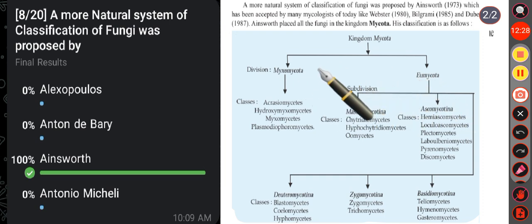Okay. Again, he divided the division Myxomycota directly into four classes. These are Acrasiomycetes, Hydromyxomycetes, then Myxomycetes, and the last one is Plasmodiophoromycetes. But the second division, that is Eumycota, is divided into 5 subdivisions, that is Mastigomycotina, Ascomycotina, Deuteromycotina, Zygomycotina and Basidiomycotina.